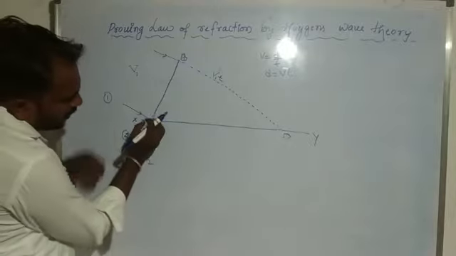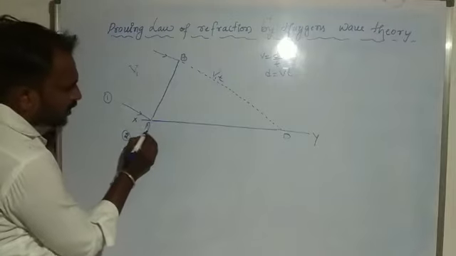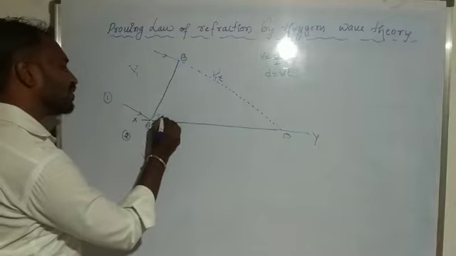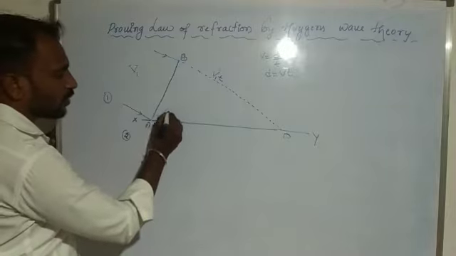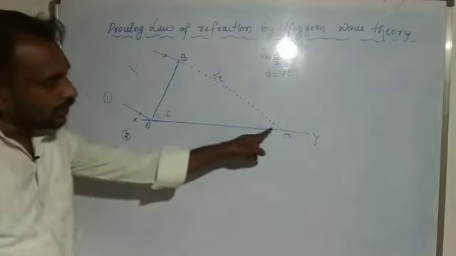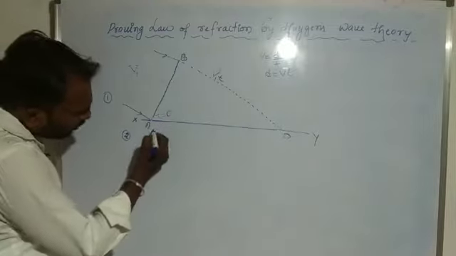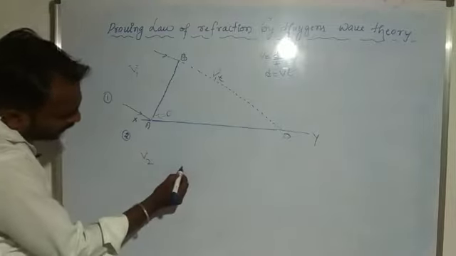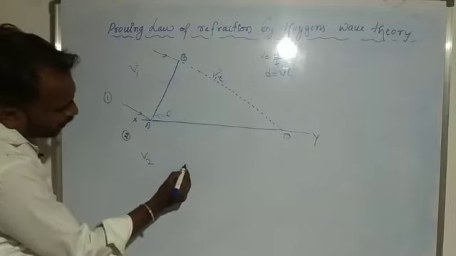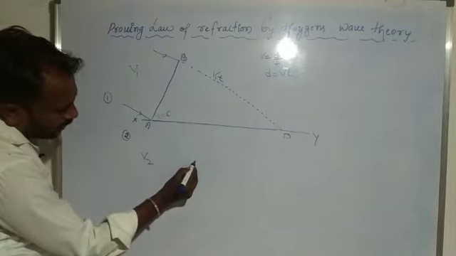Okay, so secondary wavelets form. First, a ray A strikes this refracting surface at a time t, and we consider that t is equal to 0. After a time interval T, this point is incident on this surface. After the time interval T, secondary wavelets form and travel a particular distance here.